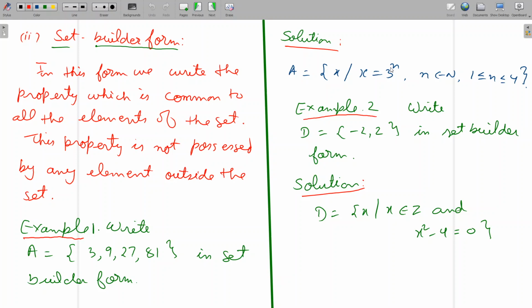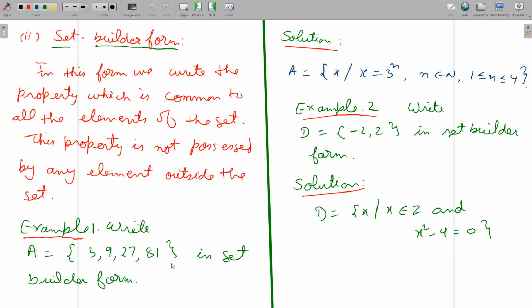So if you take n as 1, we'll get 3 raised to 1. If we take n as 2, we'll get 3 square, that is 9. If you take n as 3, we'll get 3 cube, that is 27. And if you take n as 4, we'll get 3 raised to 4, that is 81. And beyond that we cannot go. So the elements will be 3, 9, 27, 81. They are exactly the same as here in the tabular form.